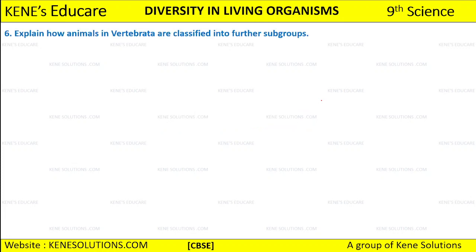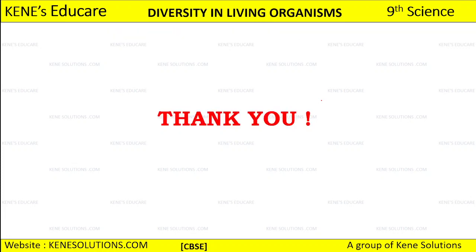Okay, so these are 6 questions that we are going to discuss in this lesson, Diversity in Living Organisms, once we complete studying all these things.